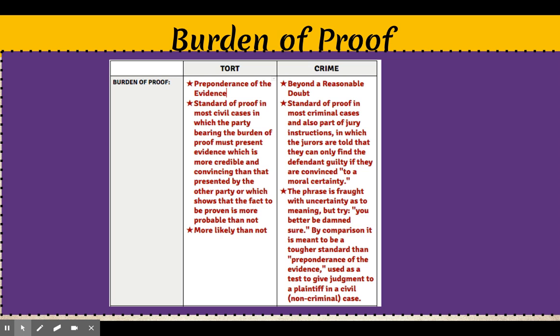The burden of proof in a tort is a preponderance of the evidence, which means it is more likely than not that the person is guilty. In a crime, however, it's much more strict. You must prove it happened beyond a reasonable doubt. There's no doubt. It's to a moral certainty.